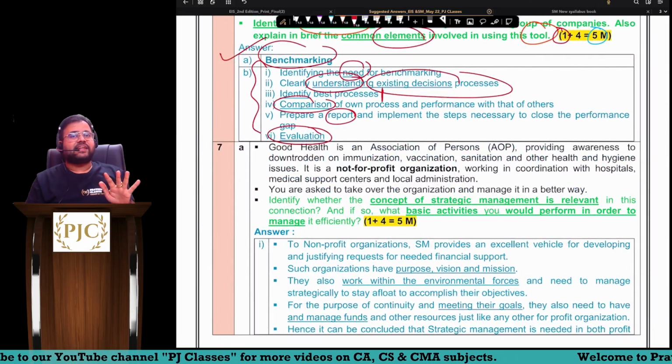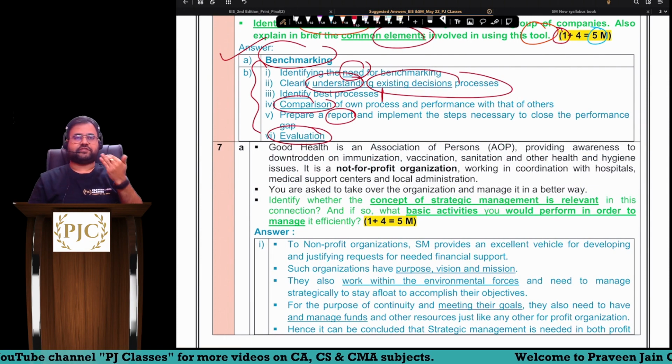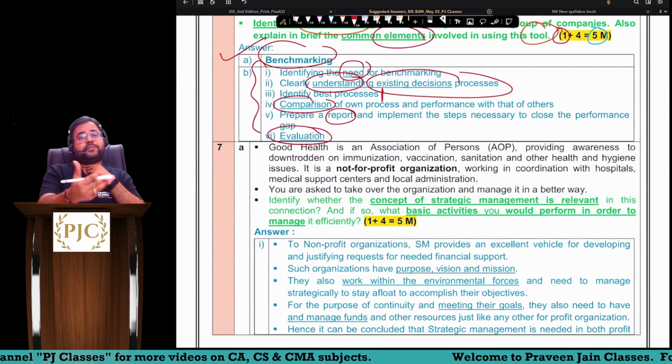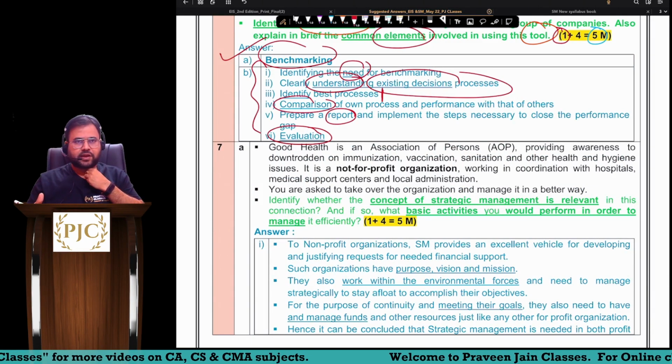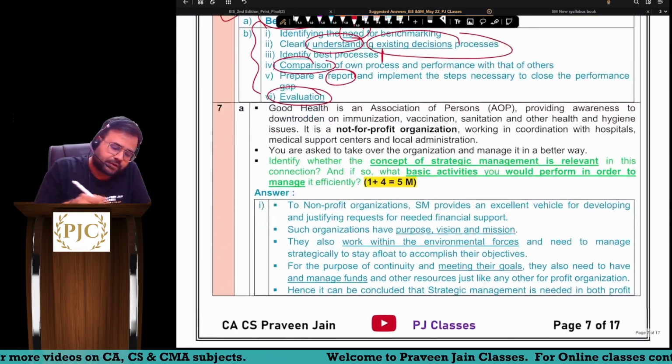So here the challenge was only to identify which question this was. So students may be confused between BPR and benchmarking, sir. So this answer was with respect to benchmarking, sir.